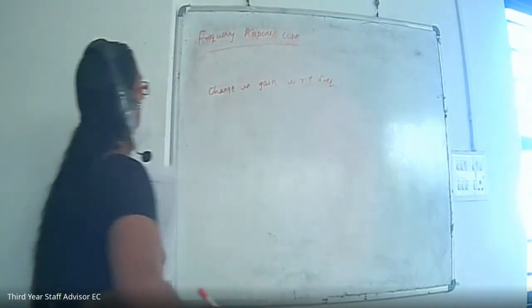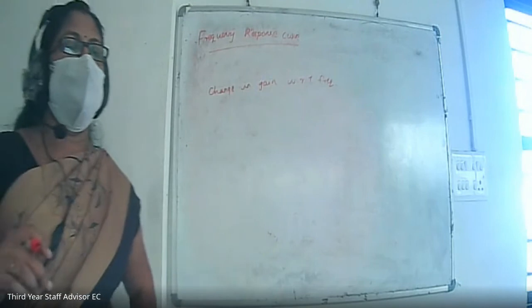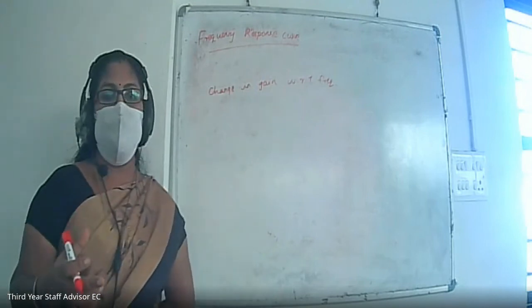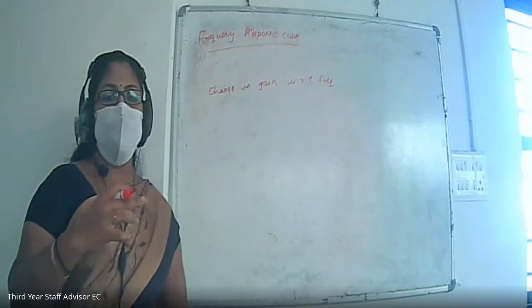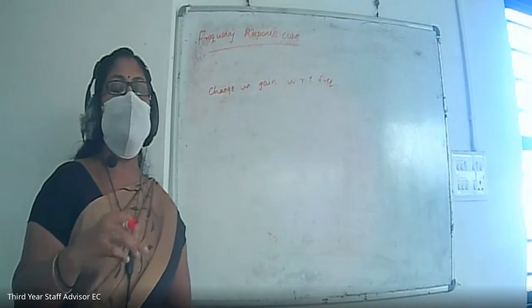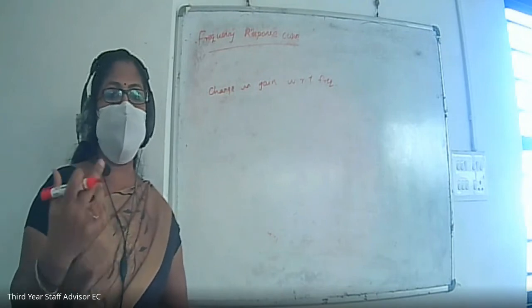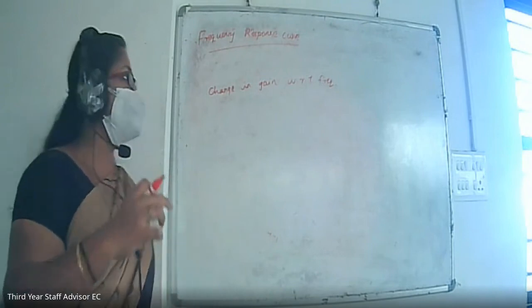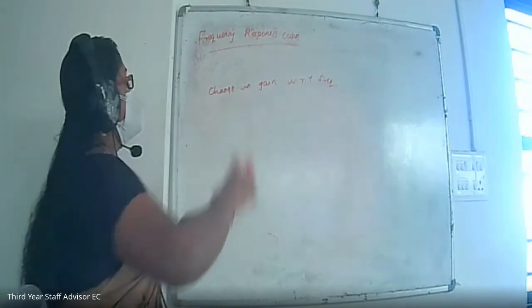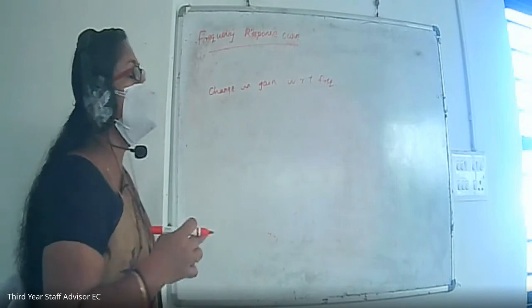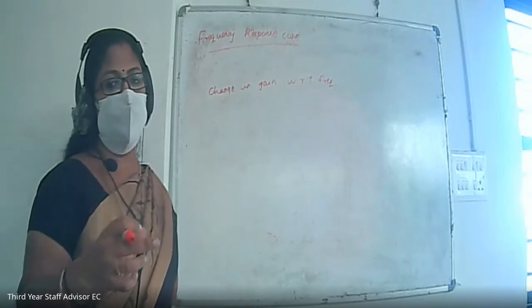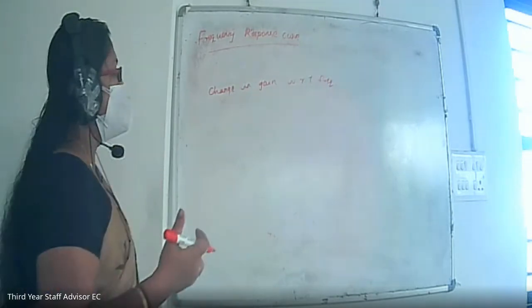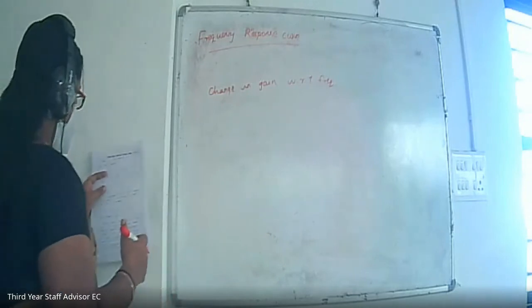We are dealing with the op-amp, and we will study the gain of an op-amp, analyzing how its gain changes with respect to frequency. That is an important thing.